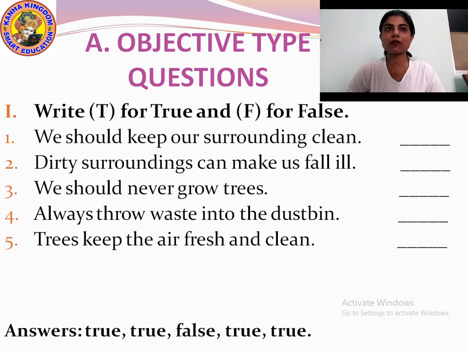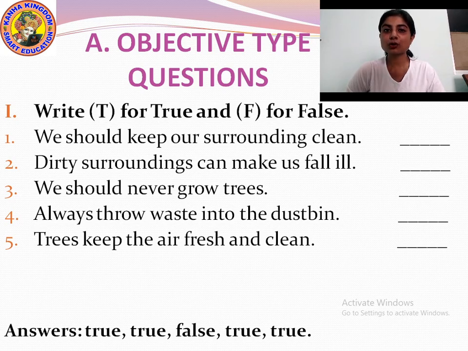Okay, this is true or false. So number 1, we should keep our surrounding clean. Is it true or false? It is true. Okay, we must always keep our surrounding clean.